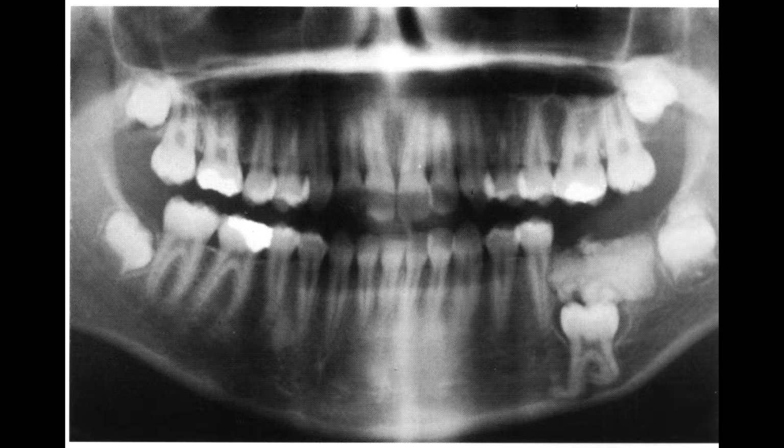Ameloblastic fibro-odontoma. Neoplastic, the age is 10 and younger, and the location is the posterior maxilla or mandible. It's an asymptomatic swelling, and radiographically it can be seen as a well-defined radiolucency with associated calcification. The calcification may resemble teeth. Treatment includes surgical excision, and it can be diagnosed microscopically.